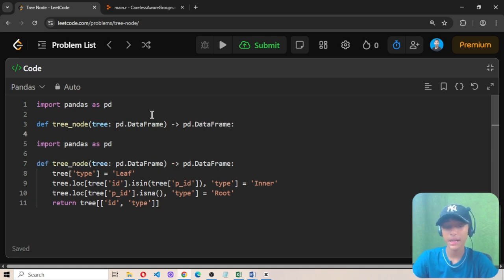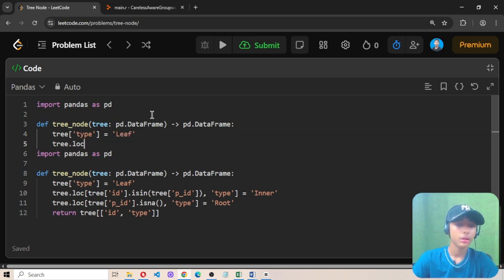Then we must add a semicolon. Then tree, then type, and then write equals to Leaf, with Leaf in capital letters. Then tree.loc, square bracket, and then id, then .isin, then tree p_id. Now, comma, then type, and then Inner.